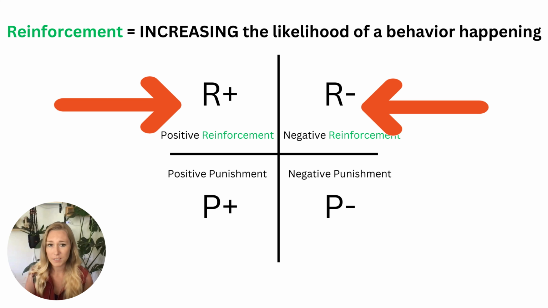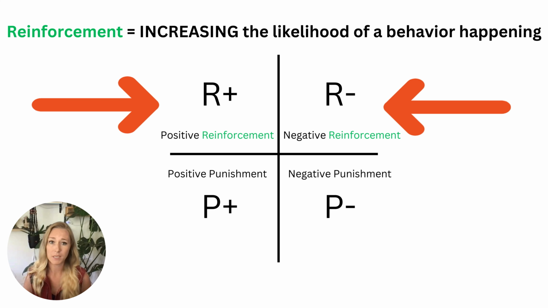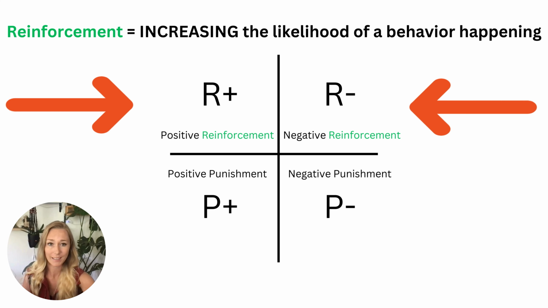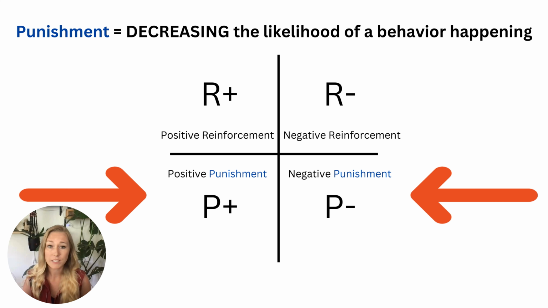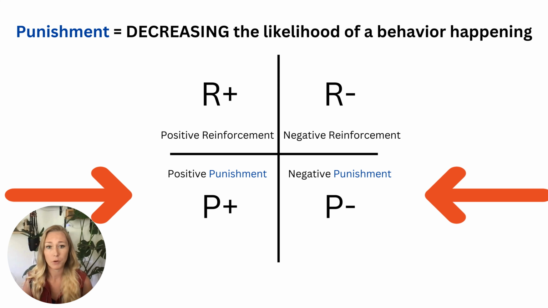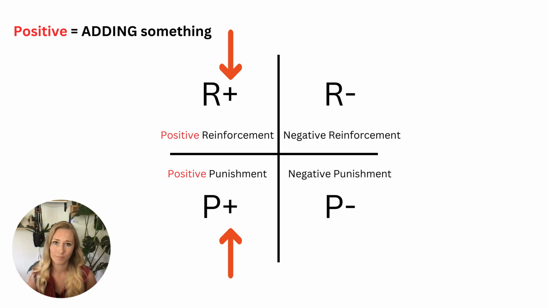For both positive and negative reinforcement, reinforcement simply means that we are increasing the likelihood of a behavior happening again. Punishment simply means that we are decreasing the likelihood of a behavior happening again, and we have both positive punishment and negative punishment. The word positive in operant conditioning means that we are adding something.